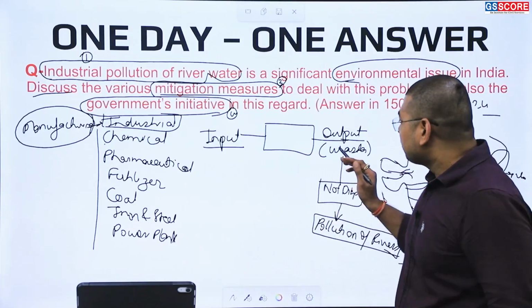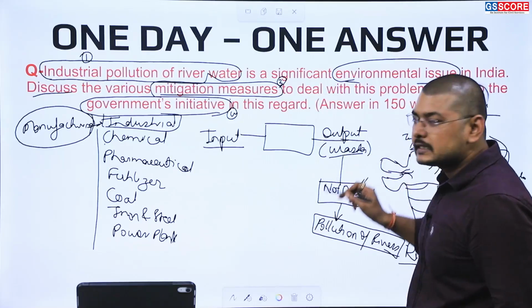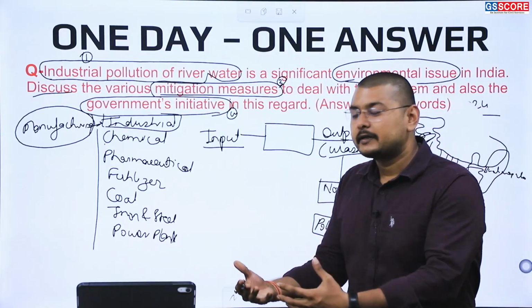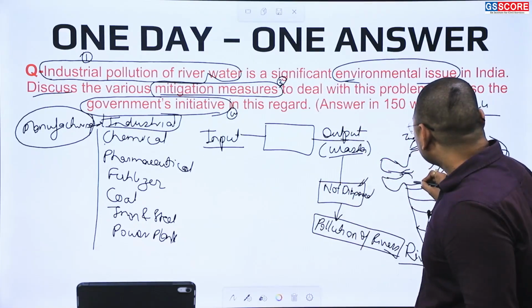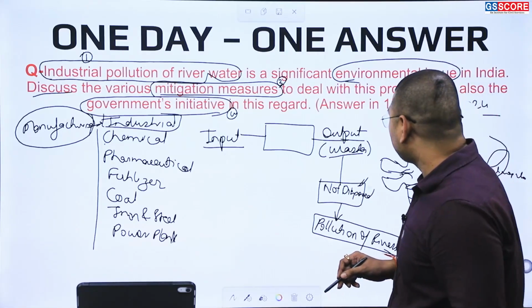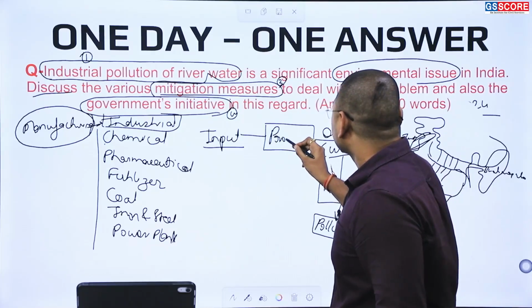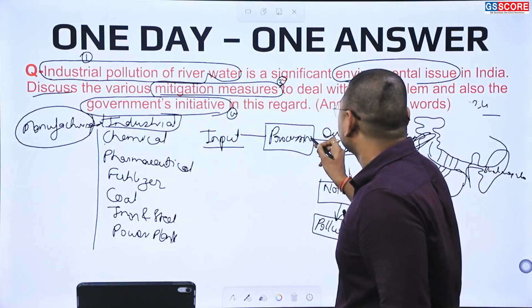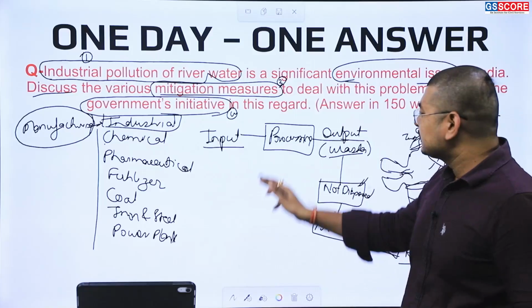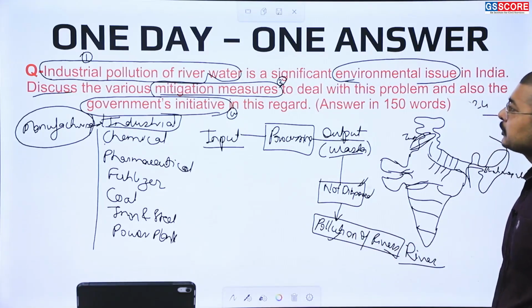This waste, mixed with water, is directly thrown into the streams of water, and it results in the pollution of rivers.